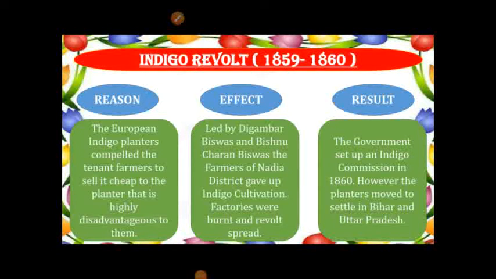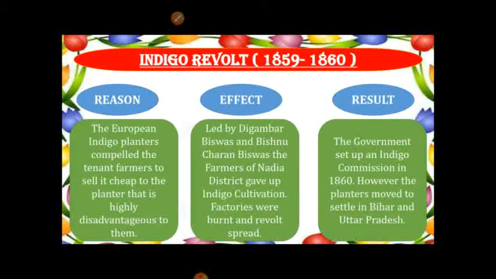Indigo Revolt. The Bengal indigo cultivators' strike was the most aggressive and widespread peasant uprising. The European indigo planters compelled the tenant farmers to grow indigo on terms highly disadvantageous to the farmers. The tenant farmer was forced to sell it cheap to the planter. Led by Digambar Biswas and Bishnu Charan Biswas, the farmers of Nadia district gave up indigo cultivation in September 1859. Factories were burned down and the revolt spread.